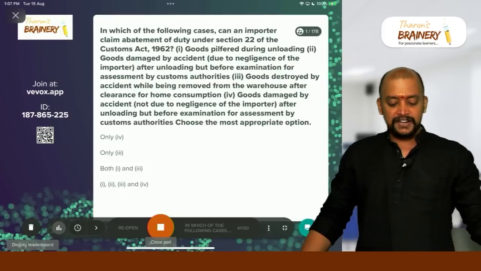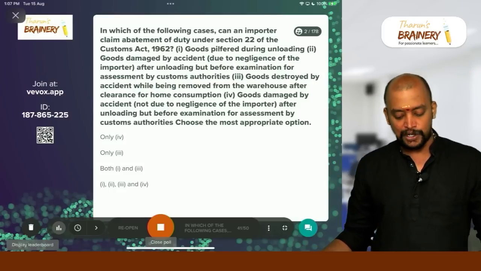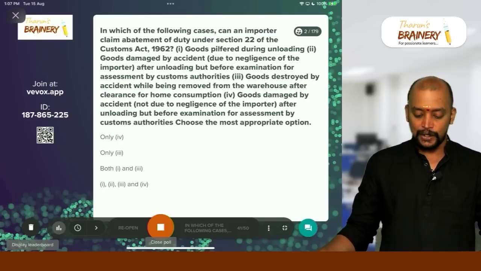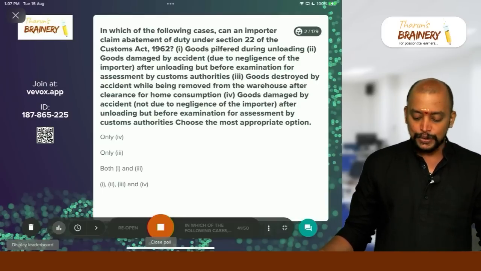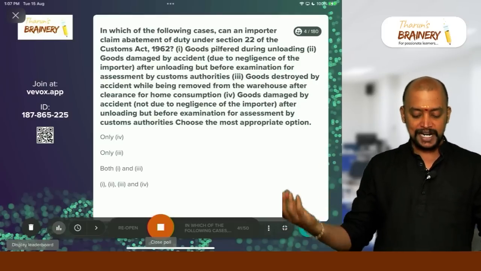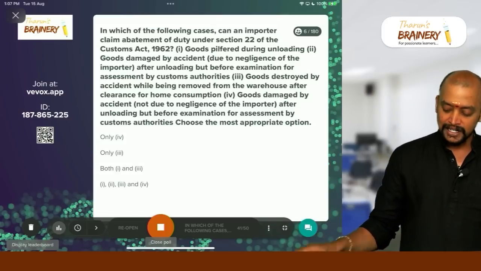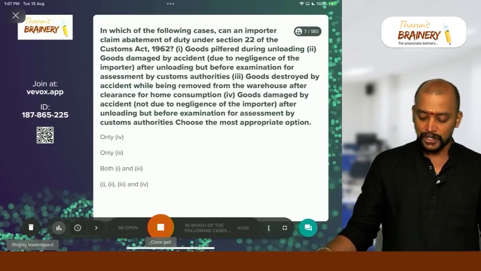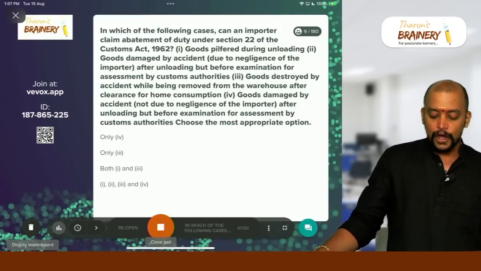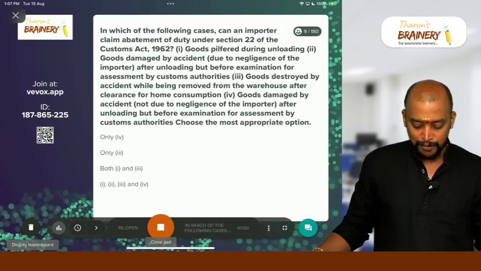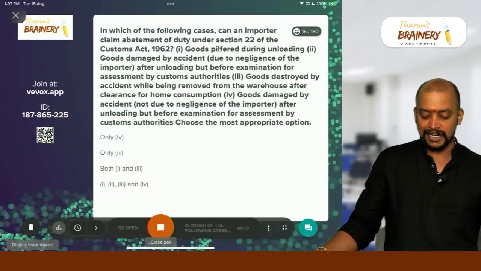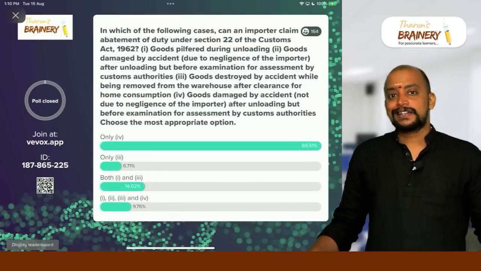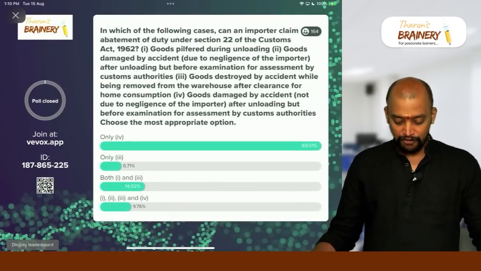Okay, concentrate. In which of the following cases can an importer claim abatement of duty under section 22 of the Customs Act? Goods pilfered during unloading; goods damaged by accident due to negligence of the importer after unloading but before examination by the customs authorities; goods destroyed by accident while being removed from the warehouse after clearance for home consumption; goods damaged by accident not due to negligence of the importer after unloading but before examination for assessment by customs authorities. Choose the most appropriate option. Select. Okay, the answer is only 4.